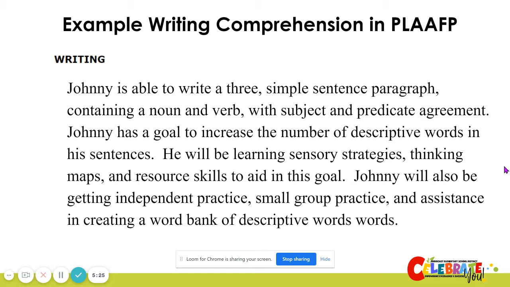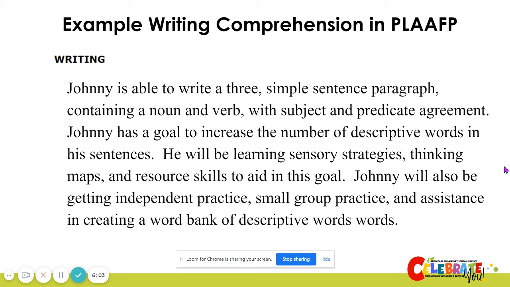Specially designed instruction needs to be documented in the PLAF, the student's goal, and on the Environments and Services page. Here we're looking at the present levels of academic achievement and functional performance. In the writing section of the PLAF, the IEP writer has described what Johnny is able to do in writing, the goal that they're going to be working on, and the strategies and instruction that will be given that is specially designed for Johnny in the area of writing.